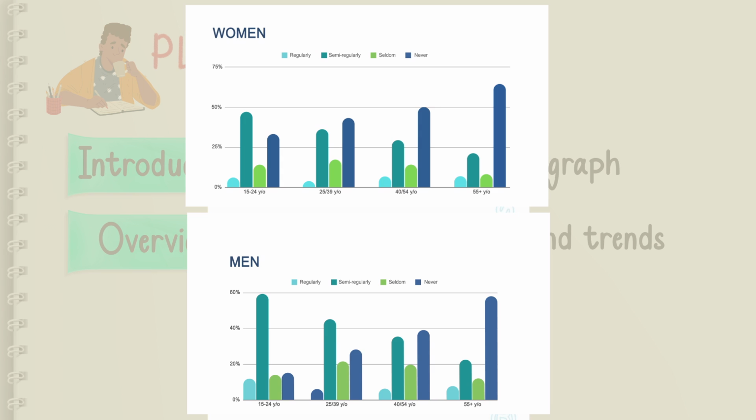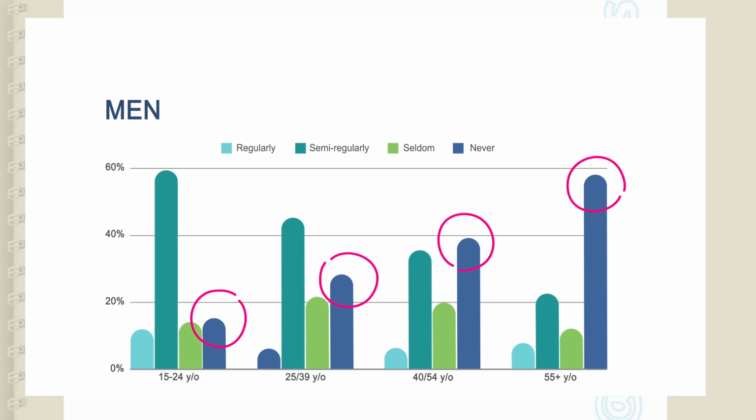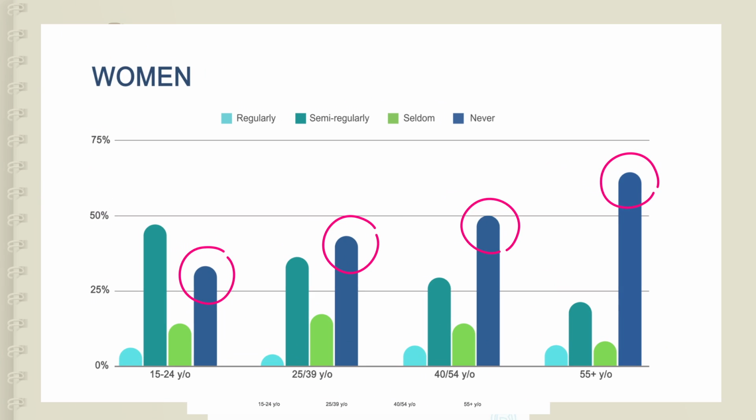So, both men and women tend not to take regular exercise, right? And the percentage of people who never engaged in physical activity increased, right? Who never take exercise. So, as you can see in men, as people get older, they tend not to exercise at all. And even for women, it's the same, right?